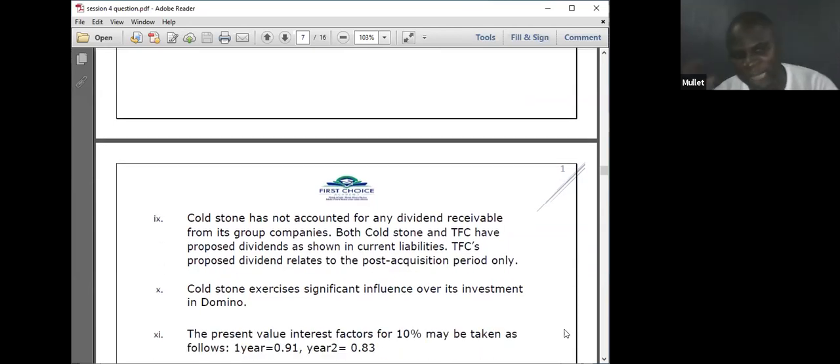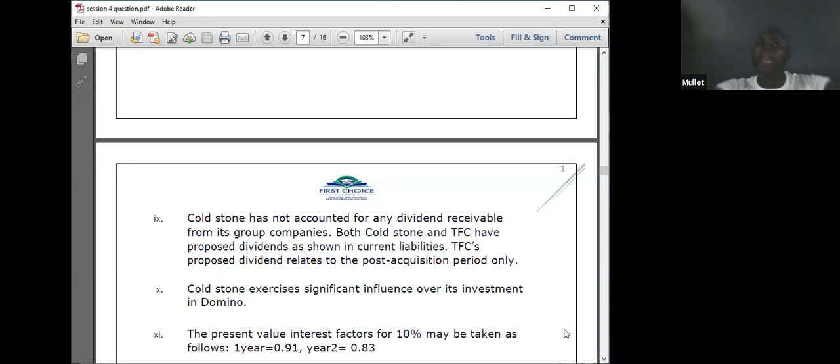Okay. Even the last one is Coldstone has not accounted for any dividend received from its group company. Both Coldstone and TFC have proposed dividend showing in current liability. If they create an account, show proposed dividend. A dividend not shown as proposed dividend in the account, waka pass. You cannot collect share of profit as you collect dividend. You cannot collect salary as you collect house allowance. You cannot collect salary as you collect clothes allowance, because clothes allowance is part of your salary.